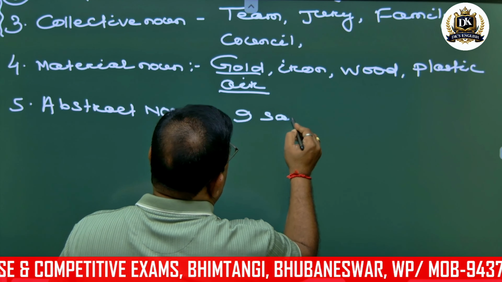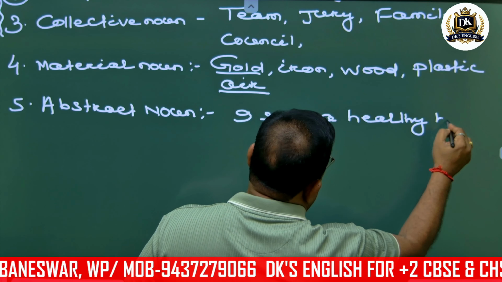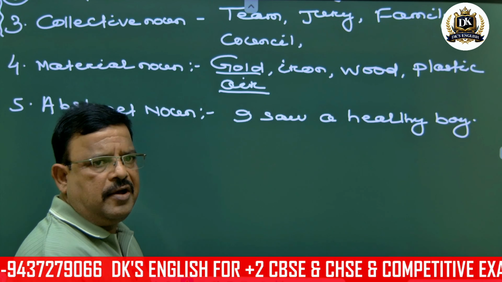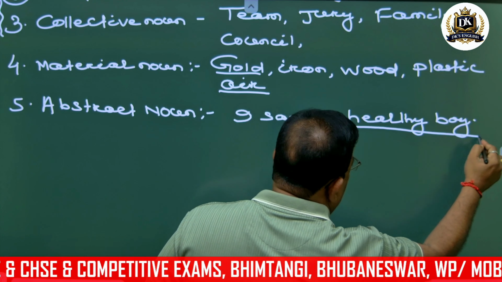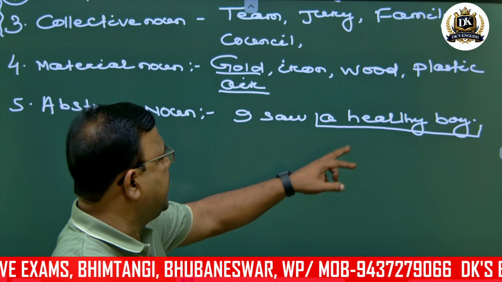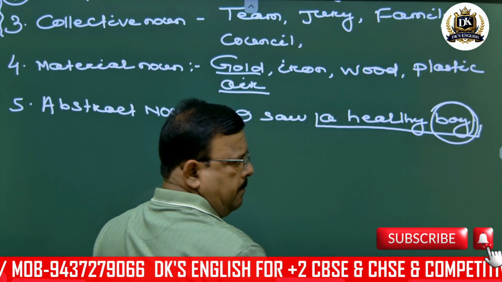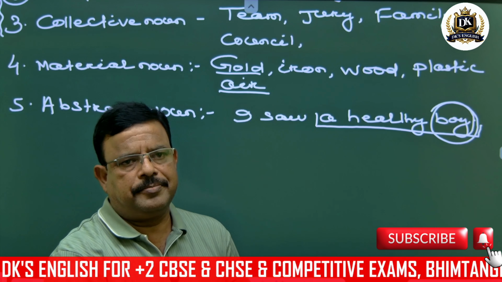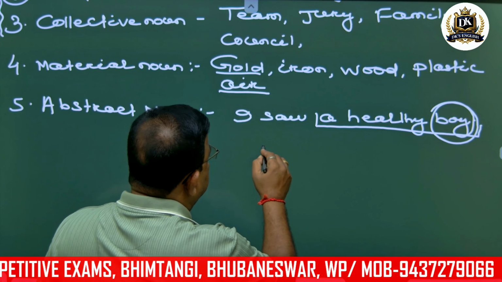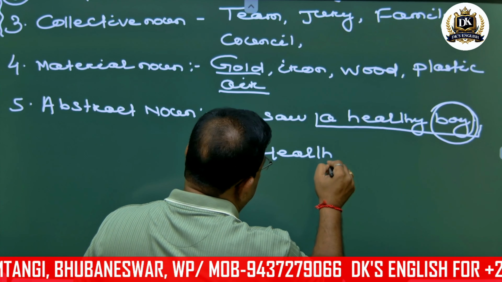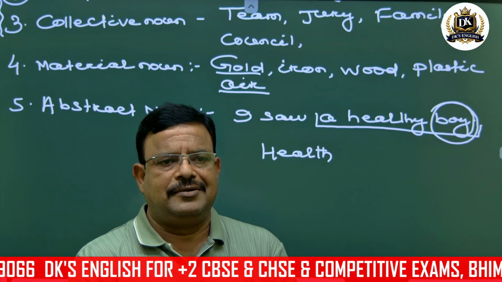I saw a healthy boy. Mark here. I saw a healthy boy. So the subject is I, and what I saw, a healthy boy. Actually, did I see healthy, or did I see the boy? Actually I saw the boy. Healthy is his quality. As it is used before boy, I say healthy. So why do I say he is a healthy boy? Because his health is so sound. Health. So when I write health, can we see health? We can only think of it.